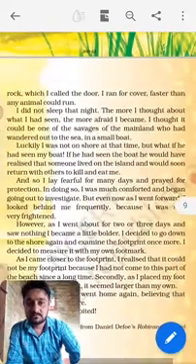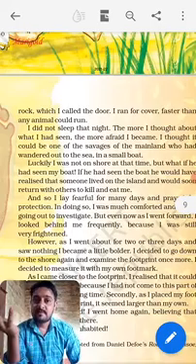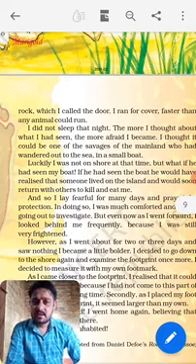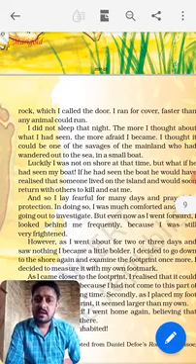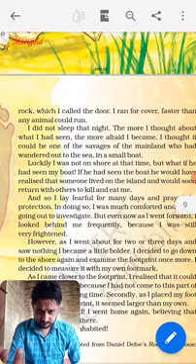Some savages came from the mainland who had wandered out to the sea in a small boat. He was thinking that wild people were there, and for that he was very afraid.